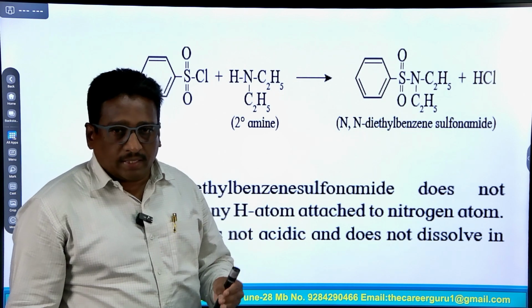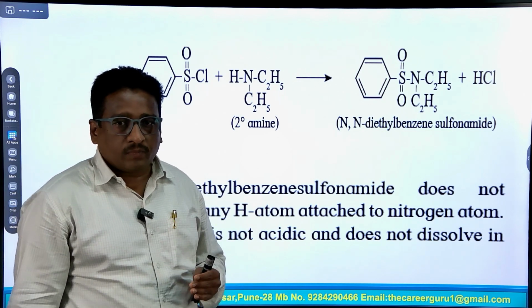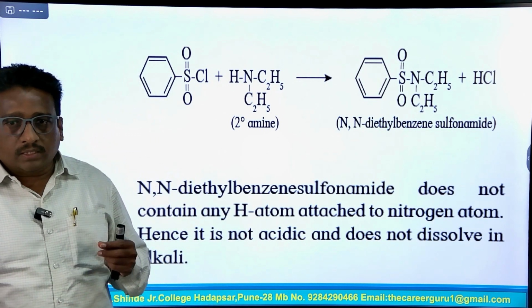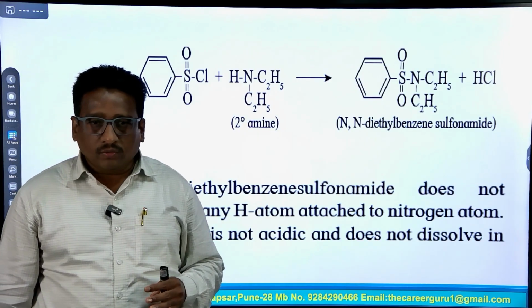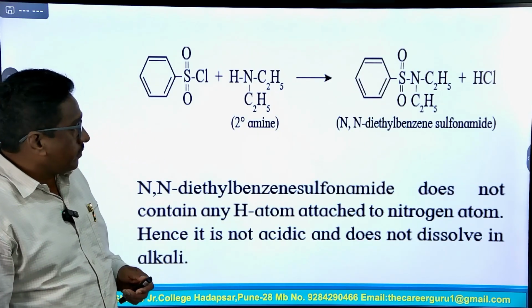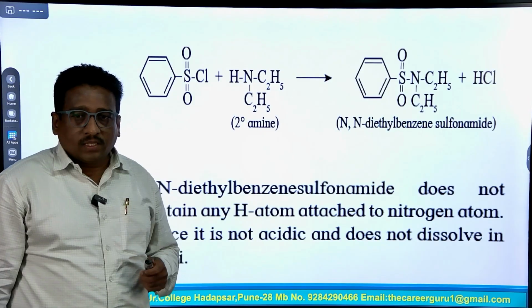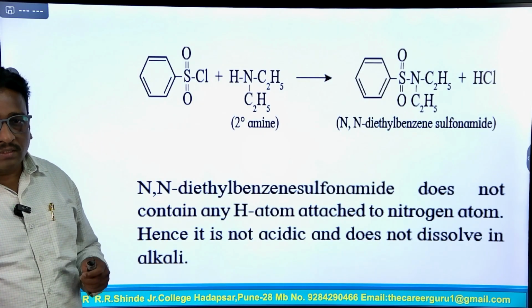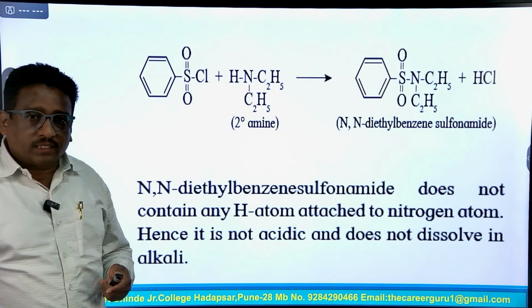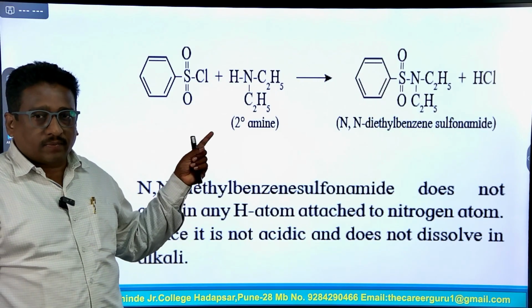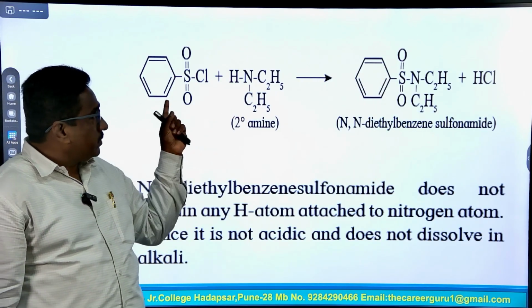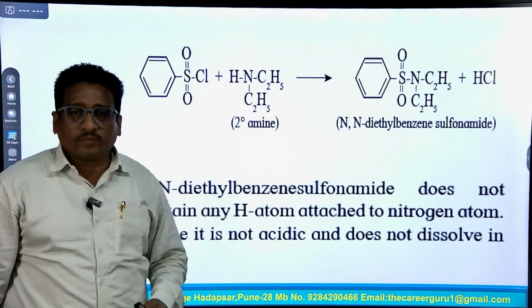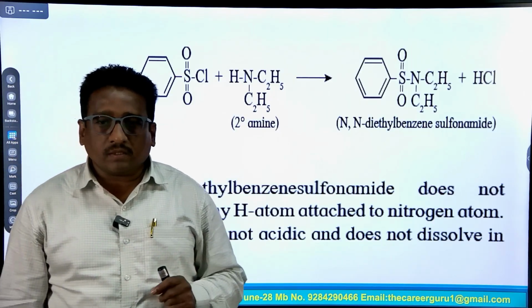A primary amine reacts with benzene sulfonyl chloride to form an N-alkyl sulfonamide molecule. It has one hydrogen atom present on the nitrogen atom, hence it is acidic in character and dissolves in alkali. But a secondary amine reacts with benzene sulfonyl chloride to form N,N-diethyl benzene sulfonamide.